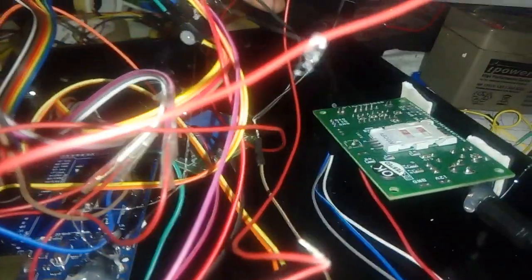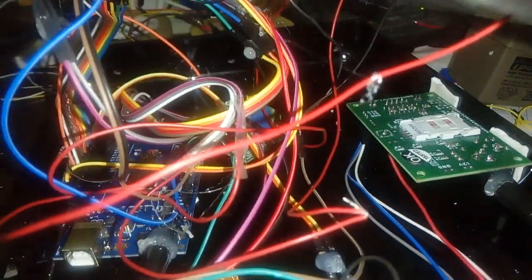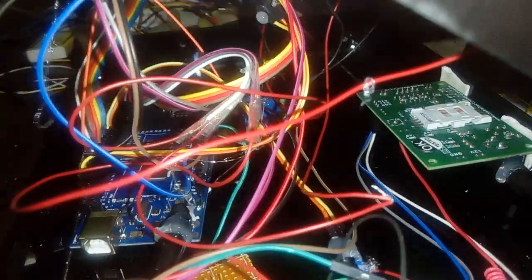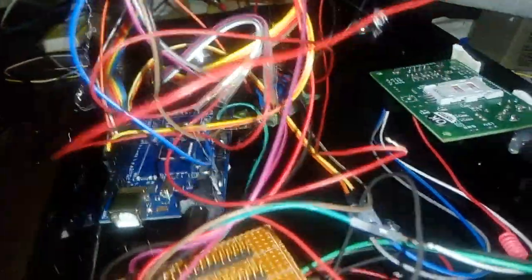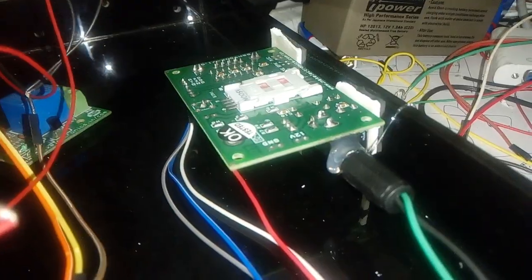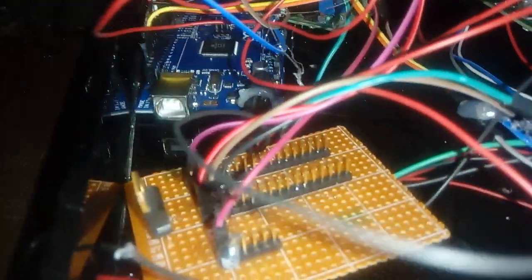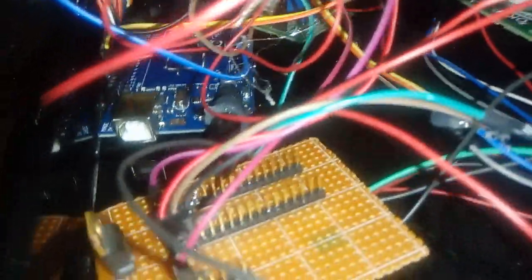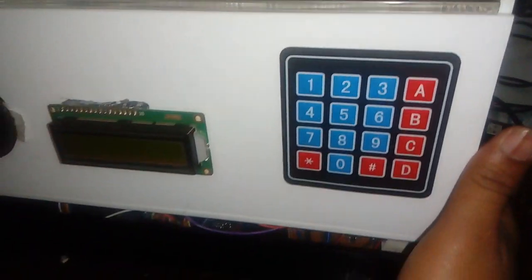Now internally, this is the circuit. For general purpose, we are fixing the circuit inside that box. This is GSM SIM900, one Arduino Mega board. This is the power supply section and one relay just to switch on that switch. Now here in SIM900 we put a SIM, and in the coding we gave the number to whom we want to transfer the message.